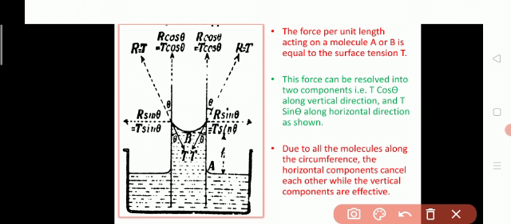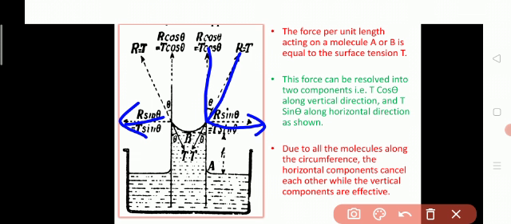Then due to all the molecules along the circumference, the horizontal components cancel each other while the vertical components are effective. If we consider these resolved components, the T sin theta components here and here are equal and opposite, and they cancel each other all along the circumference.